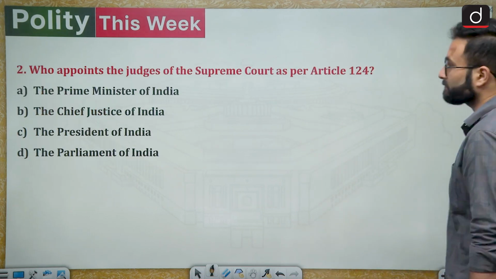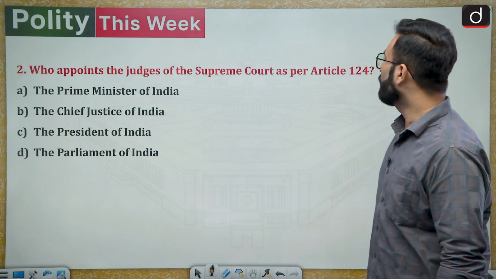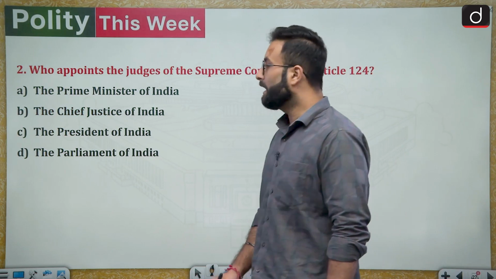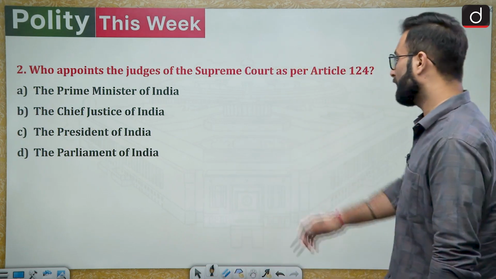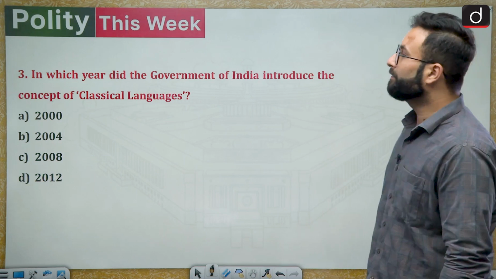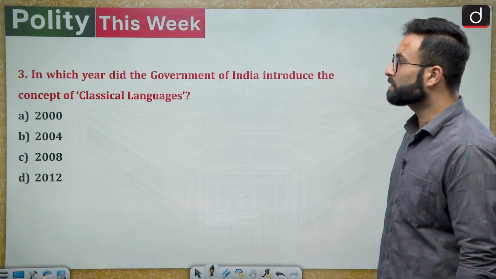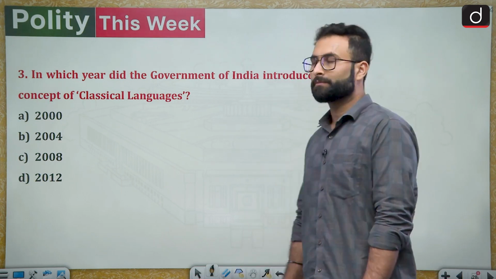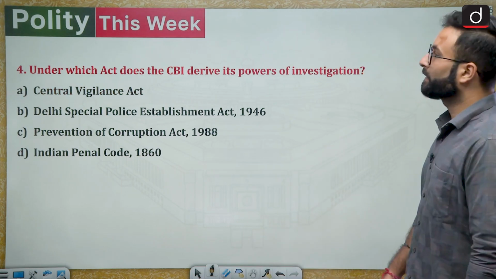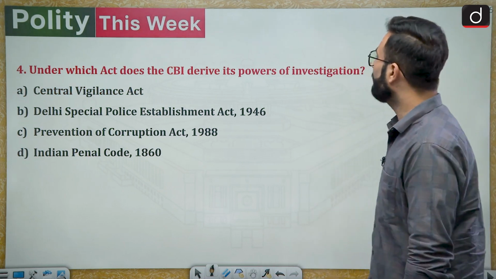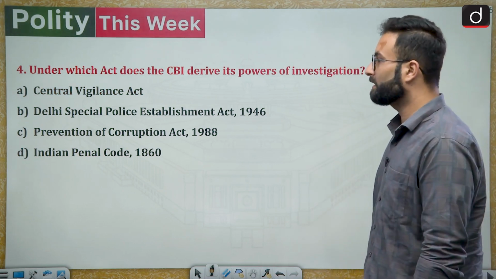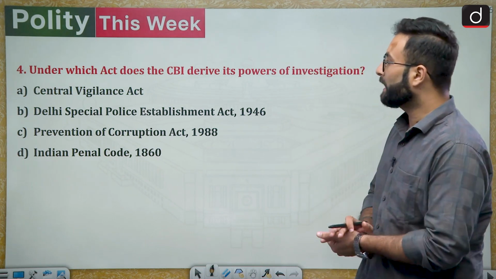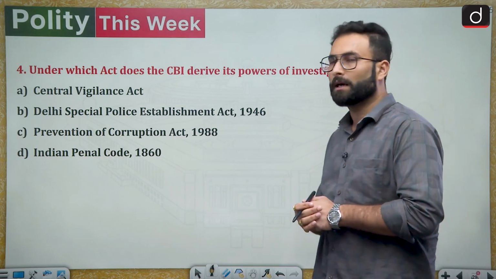Now question number 2. Who appoints the judges of the Supreme Court as per Article 124? Prime Minister of India, Chief Justice of India, President of India, or the Parliament of India. Okay, so you can answer that. Moving further, question 3: in which year did the Government of India introduce the concept of classical languages? 2000, 2004, 2008, or 2012? Okay. Question number 4. Under which act does the CBI derive its power of investigation? The Central Vigilance Act, the Delhi Special Police Establishment Act 1946, the Prevention of Corruption Act 1988, or the Indian Penal Code 1860.